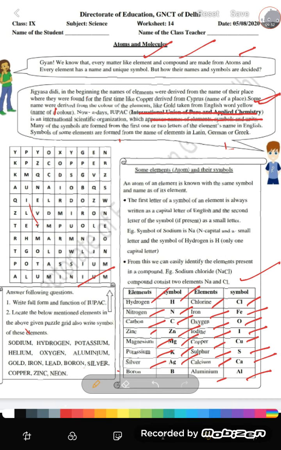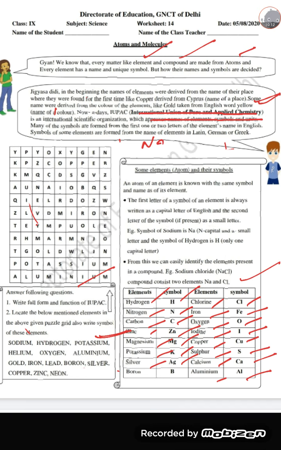You have to find out the names which are written over here, like sodium, hydrogen, potassium, helium. I'll do one or two, three for you, and rest of you have to find out yourself. And you have to write the symbol also, like sodium. Sodium we have Na.